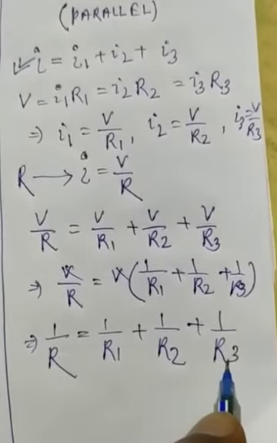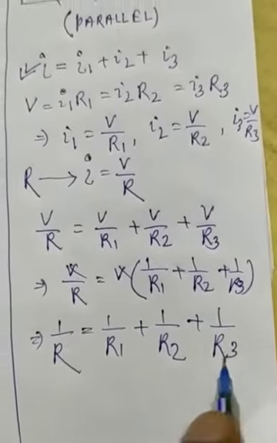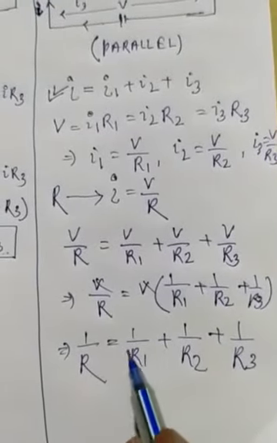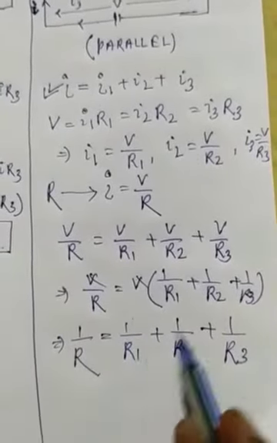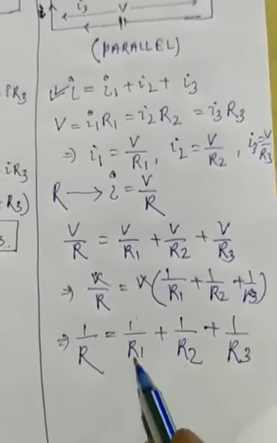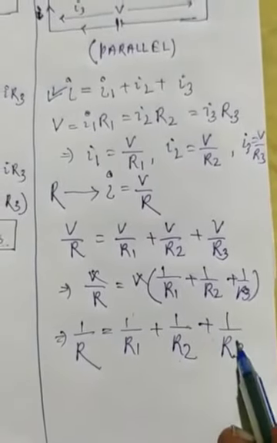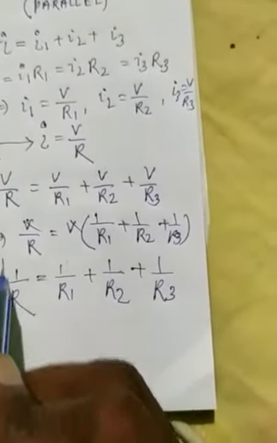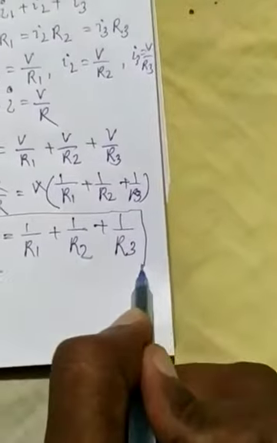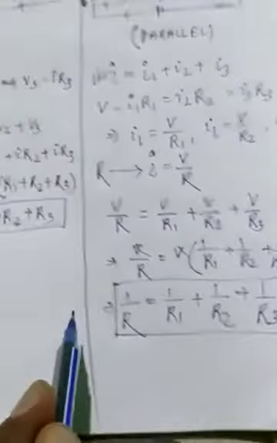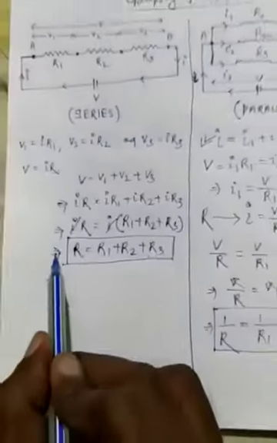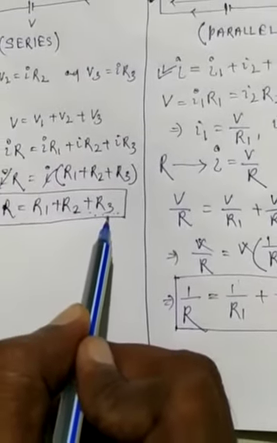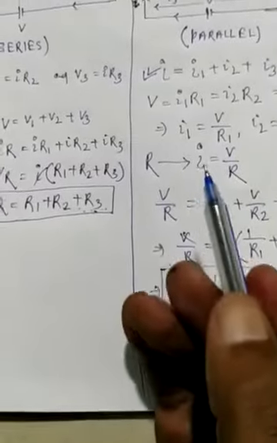So the reciprocal of the equivalent resistance of a number of conductors connected in parallel is equal to the sum of the reciprocals of the resistances of the individual conductors. This is the mathematical expression for a number of resistances connected in parallel, and this is the mathematical expression for a number of conductors connected in series. So what are the characteristics?